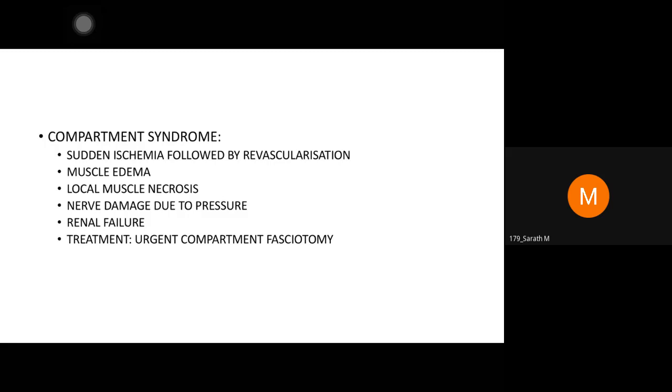So what is compartment syndrome? Increased intra-compartmental pressure. In anatomy, you would have read that in the thigh there are different compartments. In the leg there are different compartments, isn't it? So when there is a compartment syndrome, though intraoperatively you have established the blood flow, in the post-operative period again the pulse disappears. The limb becomes swollen. Then again you see that the dorsalis pedis is not palpable.